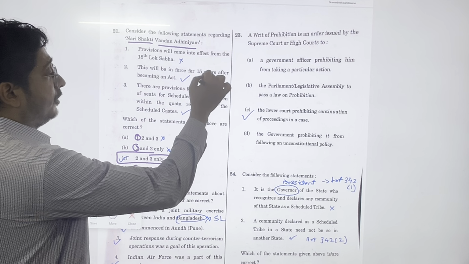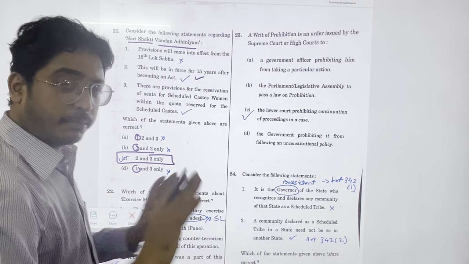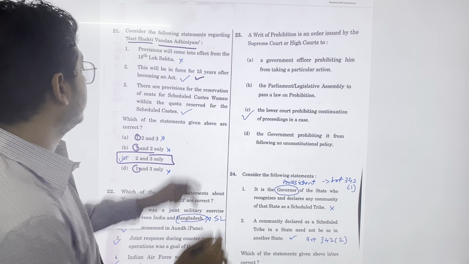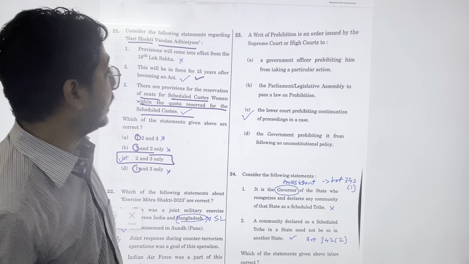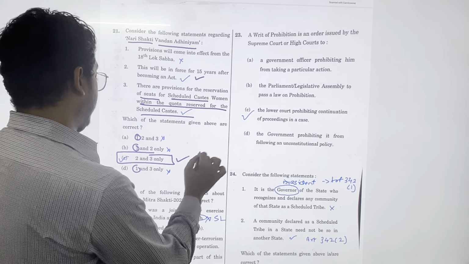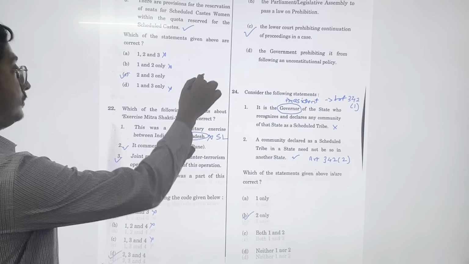This will come into force 15 years after becoming an Act. ये भी डायरेक्ट प्रोविजन है. There are provisions for reservation of seats for Scheduled Caste, women within the quota reserved for Scheduled Caste. This is also a correct statement. So 2 and 3 are correct.